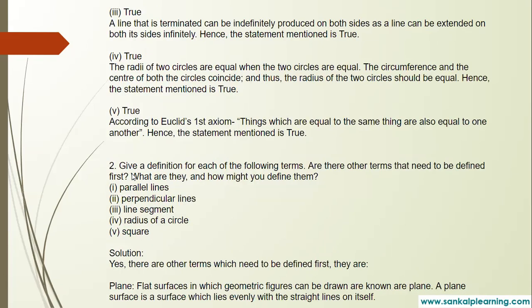Next, children, second question. Give a definition for each of the following terms. What are parallel lines? See, I have already explained all the terms, children. When do we say two lines are parallel to each other? I'll show you, children.